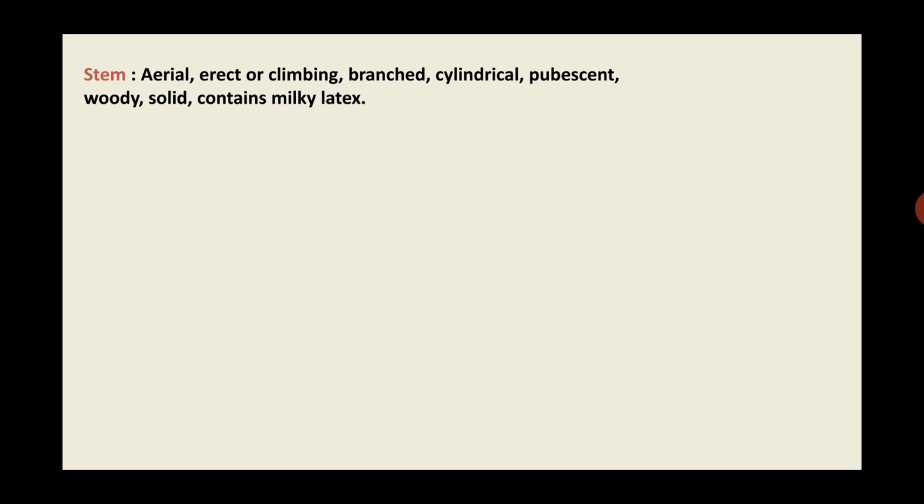Stem of Asclepiadaceae is described as follows: aerial, erect or climbing. Aerial means the stem is growing in the air, that is above the ground. Erect means growing upward, upright, and climbing means growing with the help of another object or another plant, that is called climbing stem.